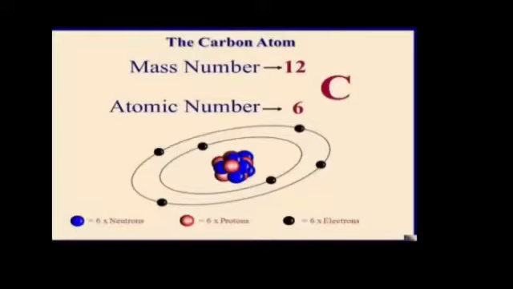You can see the carbon atom shown on your screen, and the red circles in the center of the atom, in the nucleus, are protons. These are 6 in number. The carbon atom contains 6 protons in its nucleus, so its atomic number is equal to 6.